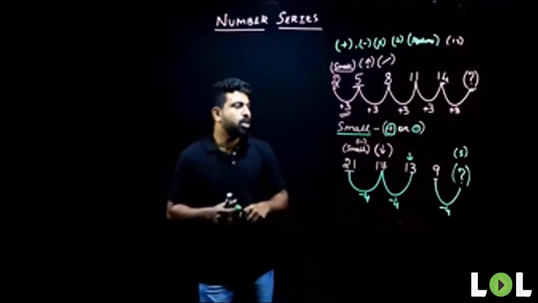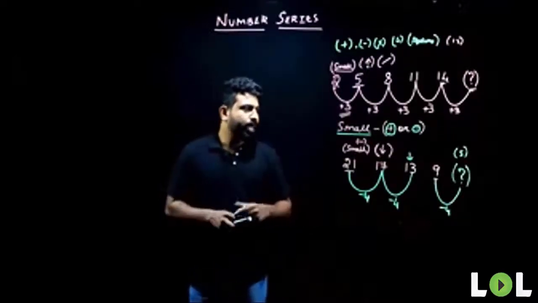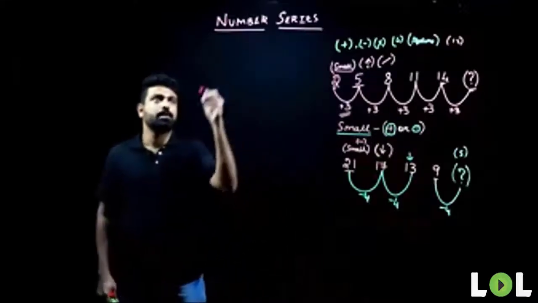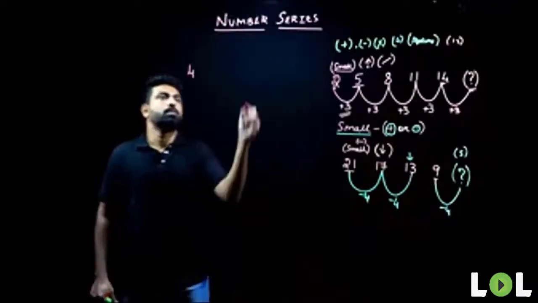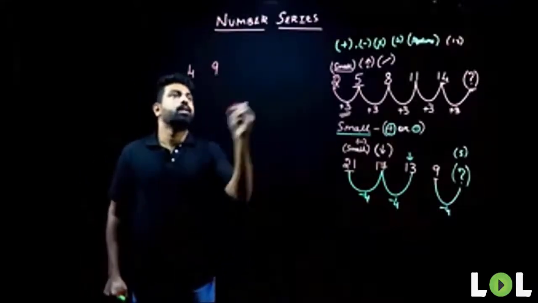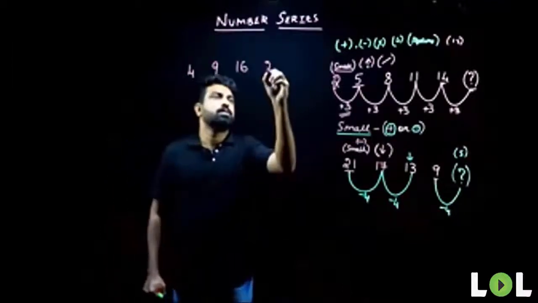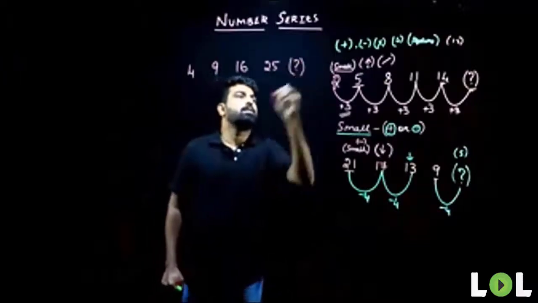Yes, sir. So let us take up a next example here. Now let us look at the next term here. Next example goes like this. So it is 4, 9, 16, 25, and a question mark.